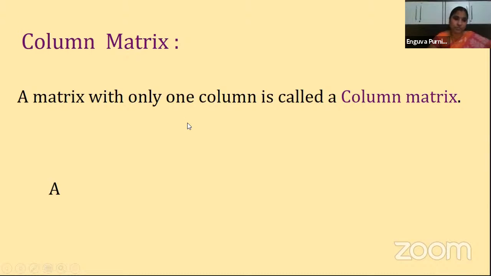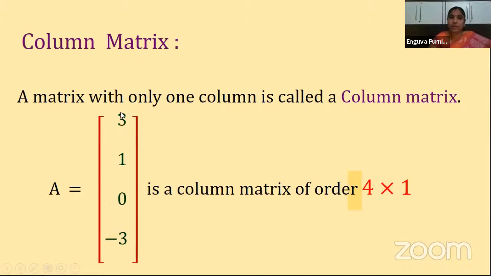So let us see how it looks. A is equal to 3, 1, 0, minus 3. Clear? How many rows does it have? 1, 2, 3, 4. 4 rows. Can you observe 4 rows here? Very good. So here we have 4 rows and only one column. So it is called a column matrix of order 4 by 1. Always the number of rows should be given first, children. Whatever the matrix is, whether it is a row matrix or column matrix, the number of rows should be given first. Clear, children? Are you following?